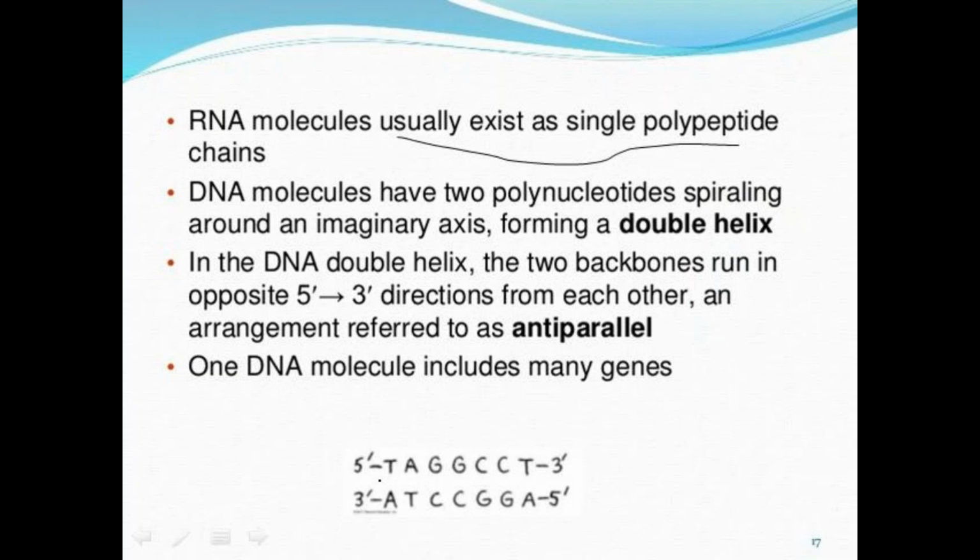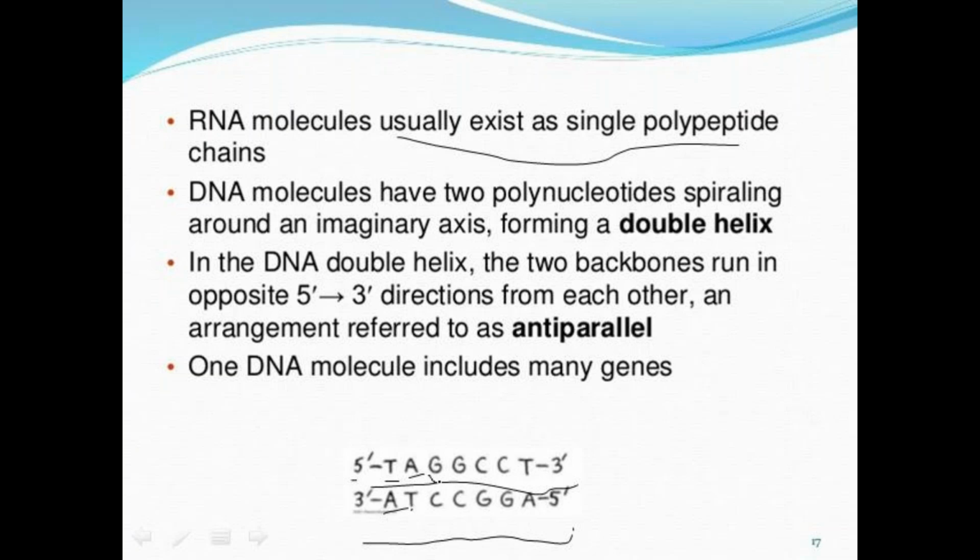Here this is the 5' to 3' direction. This is one nucleotide, this is one polynucleotide strand, and this is the other polynucleotide. Observe the sequence here. For example, this is the 5' end, and here this is T, and this nitrogenous base has to pair with adenine, whereas adenine has to pair with thymine.